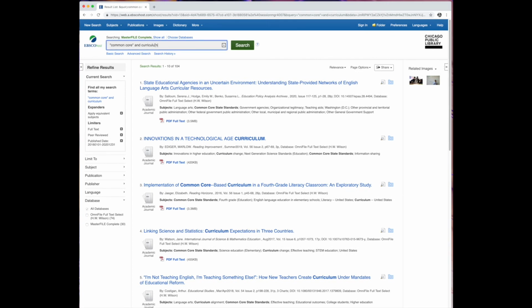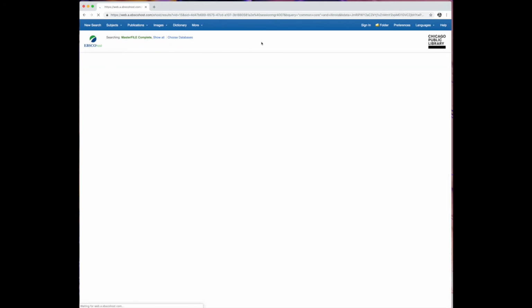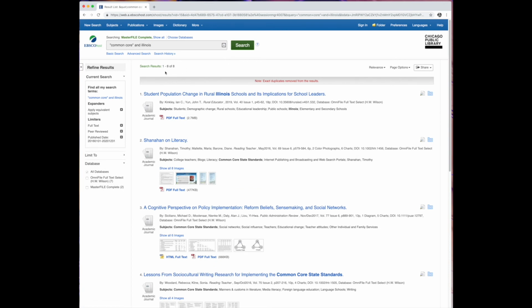You could focus on a specific location to research this issue. Maybe add the phrase "and Illinois" if you only want to know about local results. Or perhaps you're more interested in Common Core curriculum as it relates to a specific subject, say math. We could add the phrase "and math."